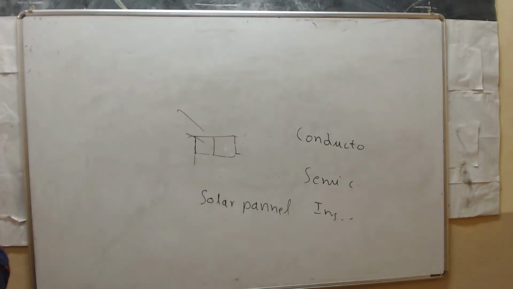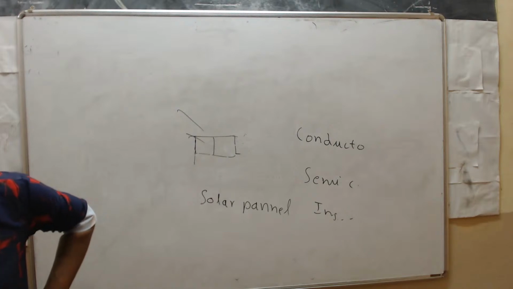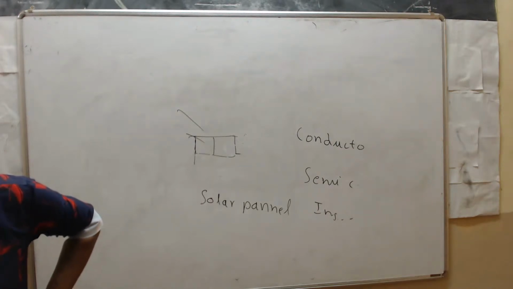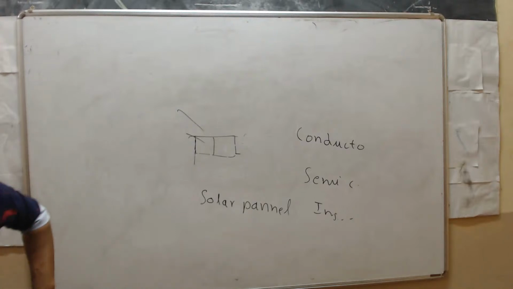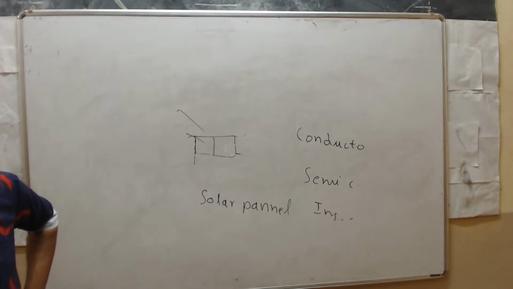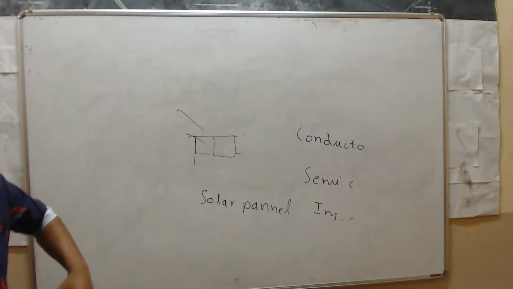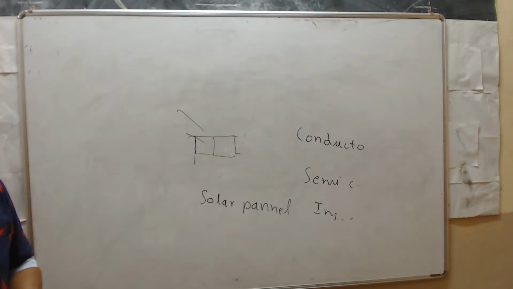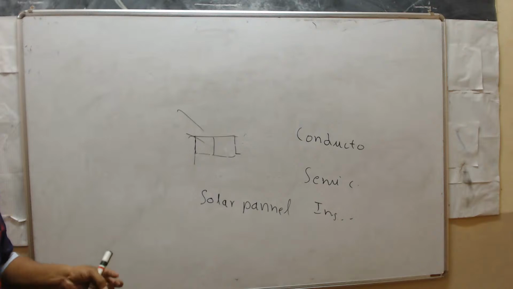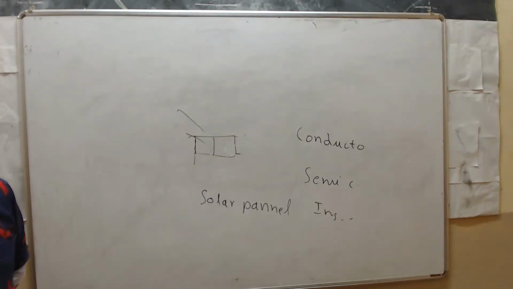Now, what are the advantages and disadvantages of solar energy? First, we'll discuss the advantages of solar energy. From the beginning of civilization, solar energy has been used for drying food, grains, fish, etc. So we can use solar energy for cooking purposes also. It is also free of cost, no need to pay. Even today solar energy is used for drying grains, clothes, firewood, and for obtaining salt from seawater. So these are the advantages of solar energy.